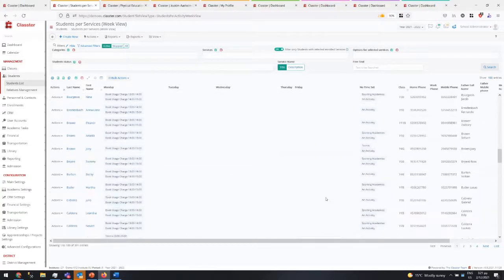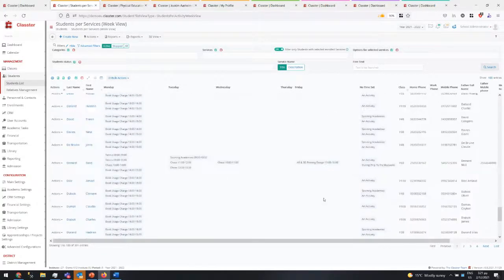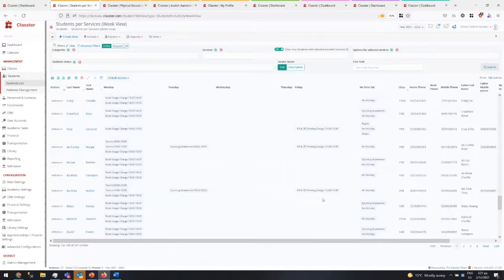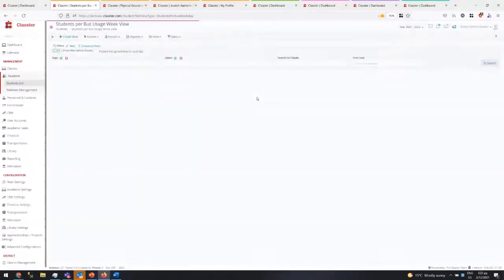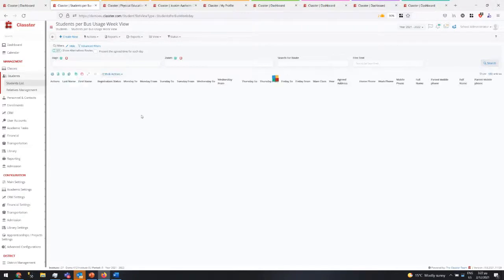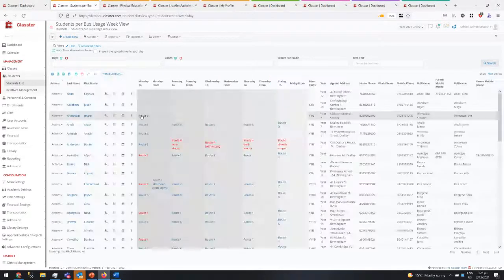And if you put color on your extracurricular activities, that looks very interesting and is easy to manage. A similar view you can have with a bus usage view. Again, you can see the routes they use every day. Those two are mainly for K-12 schools, but services can also be used by other types of institutions like training centers and so on.